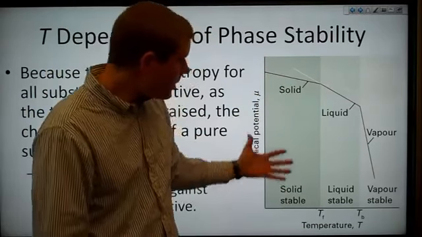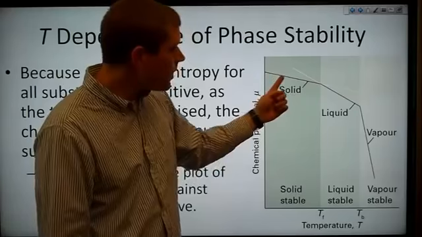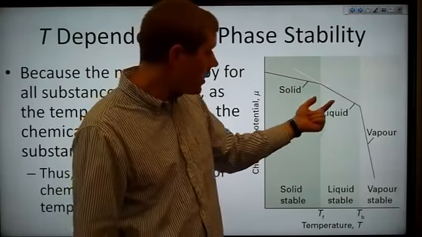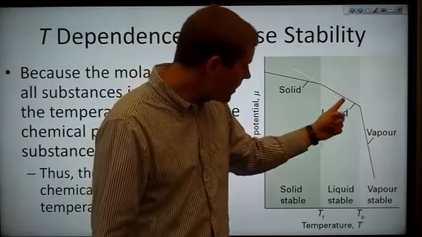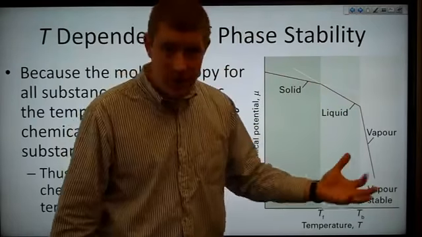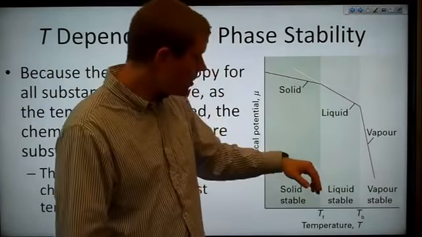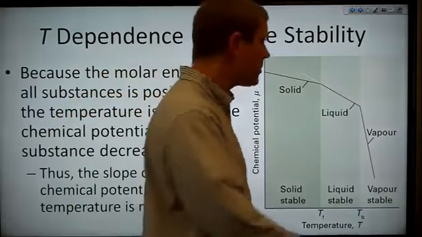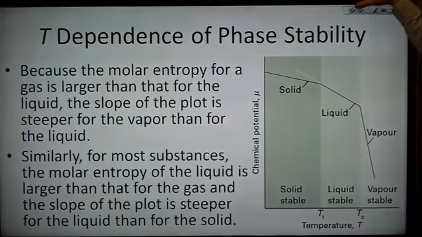At low temperature, the solid is the most stable phase until we get to the melting point for that pressure, at which point we're in the region where the liquid has the lowest chemical potential. If we continue to increase the temperature, then the vapor phase, the gas phase, has the lowest chemical potential, and that is then the stable phase.